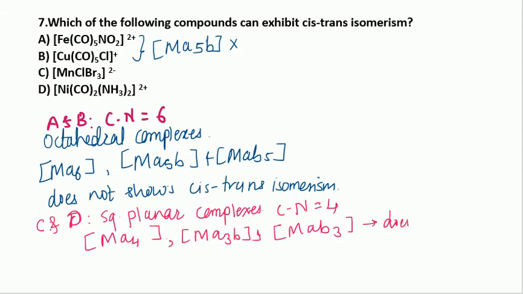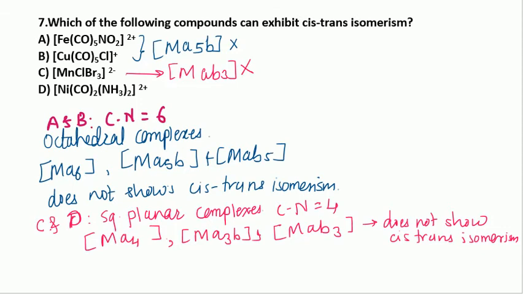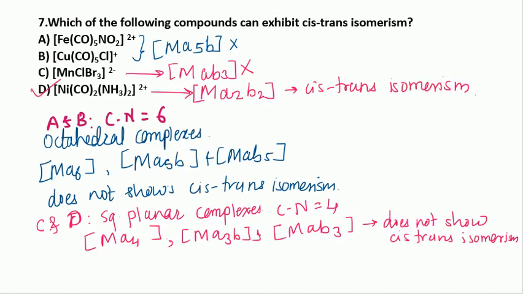So in the case of C, it is of the type MaB3, so it will not show cis-trans isomerism. But in the case of option D, it is of the type Ma2B2, and Ma2B2 type complexes show cis-trans isomerism, and that's why option D will be the correct option.